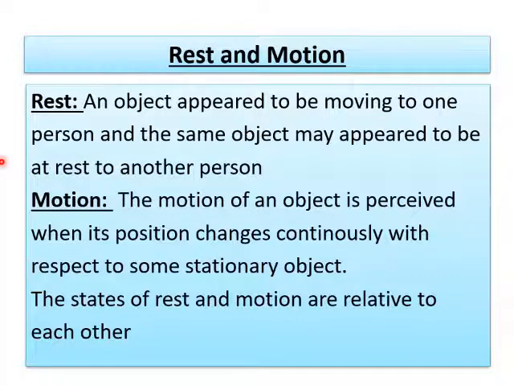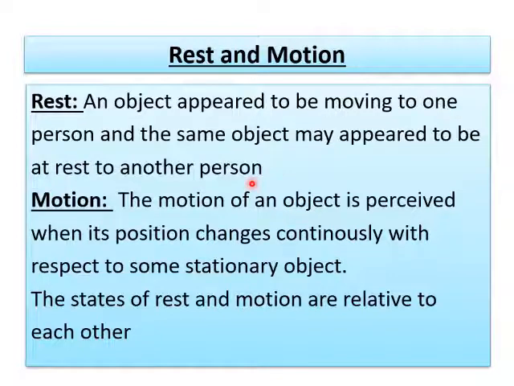In the last class, we have learned different examples related to rest and motion. But today I am going to define what is rest. An object appeared to be moving to one person, and the same object may appear to be at rest to another person. Let us discuss some examples.